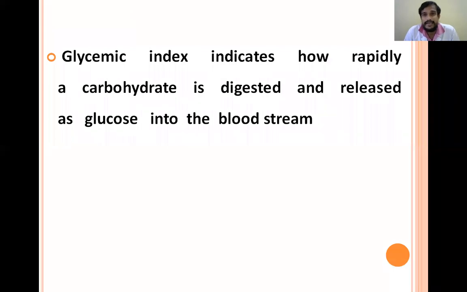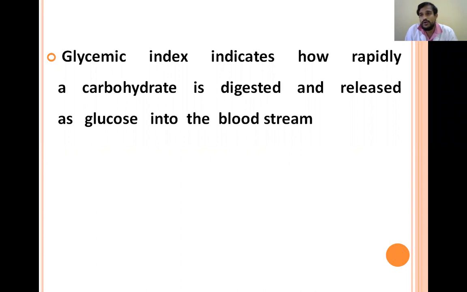So glycemic index indicates how rapidly a carbohydrate is digested and released as glucose into the bloodstream. That means how rapidly a carbohydrate is digested and absorbed. That is, the glycemic index indicates the digestion and absorption.